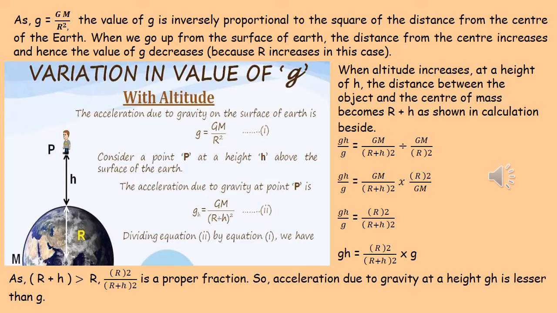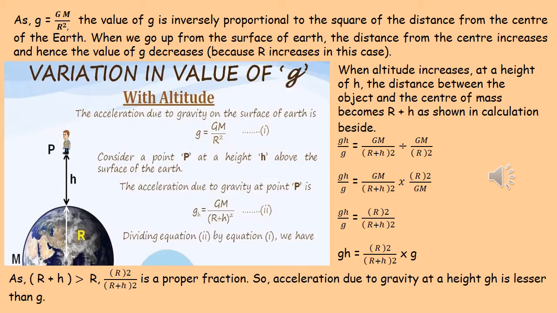If we divide these two, we get g_h by g equal to GM by (r plus h)² divided by GM by r². If we reduce it, we get g_h equal to r² by (r plus h)² into g.